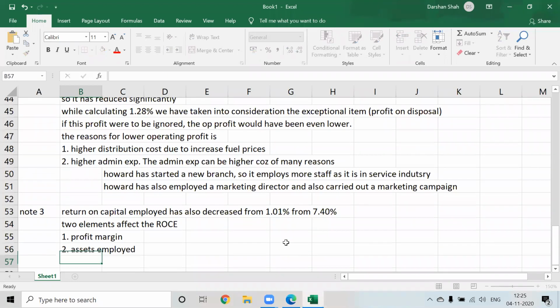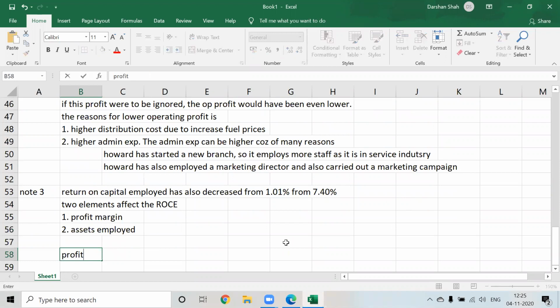So we can tell that the reduction in profit margin, in bracket you can write down as discussed above, has reduced the company's profits, company's returns.